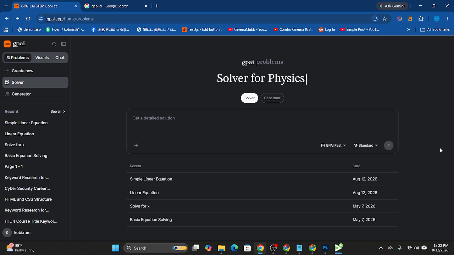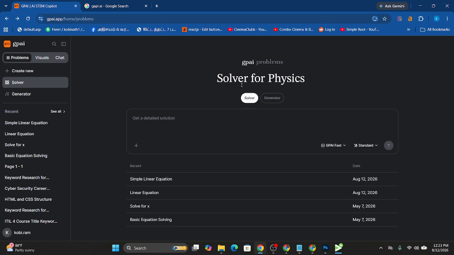Today I am going to teach about this GPI AI. Okay, so this AI is fully made for educational purposes. Whether you are a mathematics student, physics student, or engineering student, you gain a lot of knowledge from this AI. This AI works completely for educational purposes. You can ask any doubts regarding education. If you have a doubt regarding maths, you will be able to ask, physics, anything else.